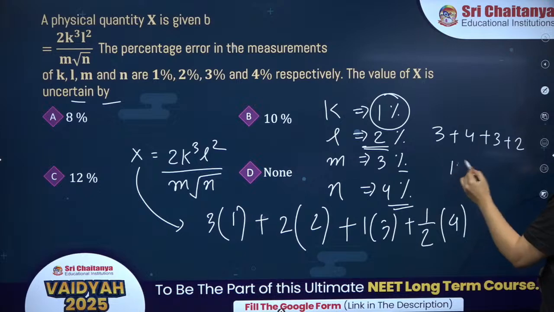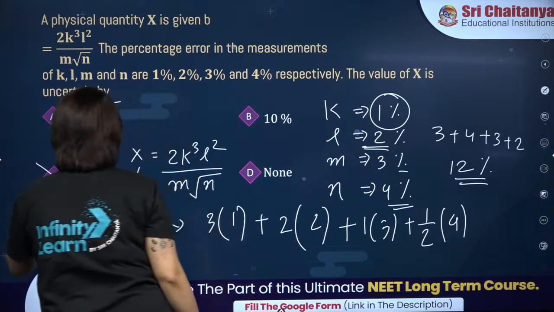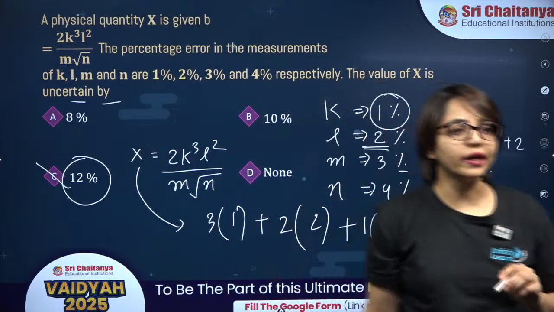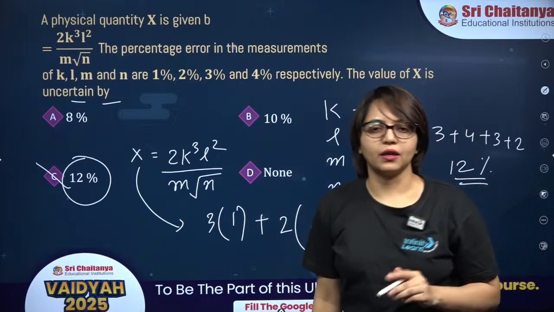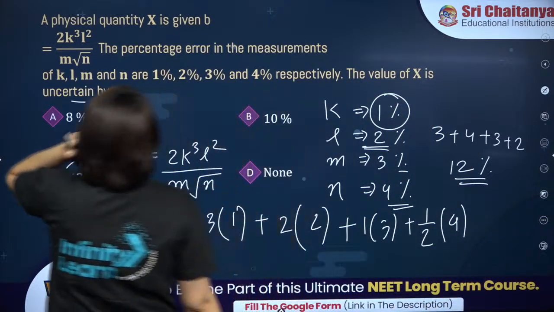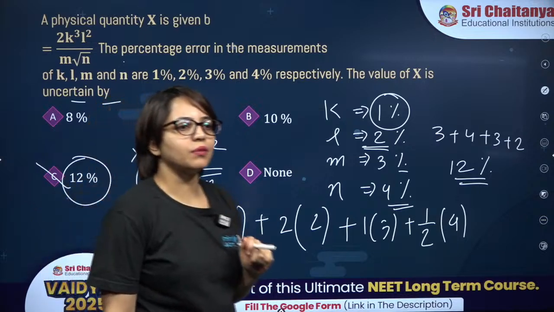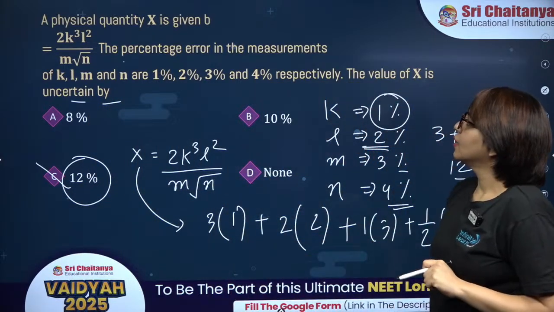So it will be 12%. If you get any question from this topic, there are 90% chances that you get a question from this particular subtopic. Okay? Like this. So this is the most frequently asked format from units and measurement. So please make sure that you understand it clearly.